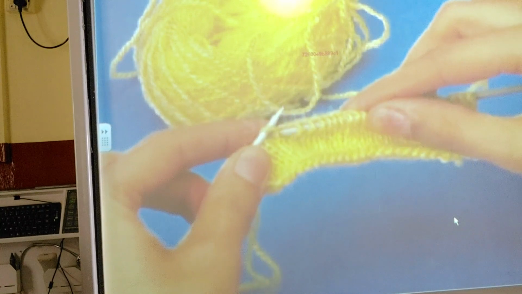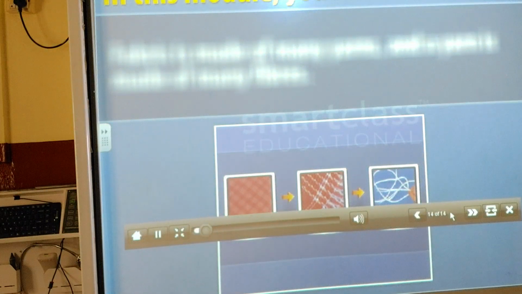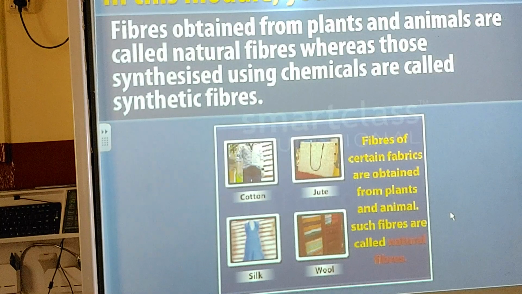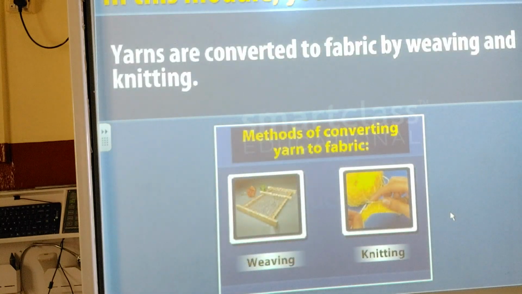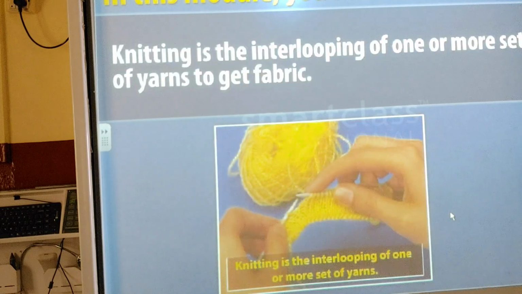Hope you enjoyed learning. In this module you have learnt fabric is made of many yarns and a yarn is made of many fibers. Fibers obtained from plants and animals are called natural fibers, whereas those synthesized using chemicals are called synthetic fibers. Fibers are converted to yarns by spinning. Yarns are converted to fabric by weaving and knitting. Weaving is the process of interlacing two sets of yarns to get fabric. Knitting is the interlooping of one or more set of yarns to get fabric.